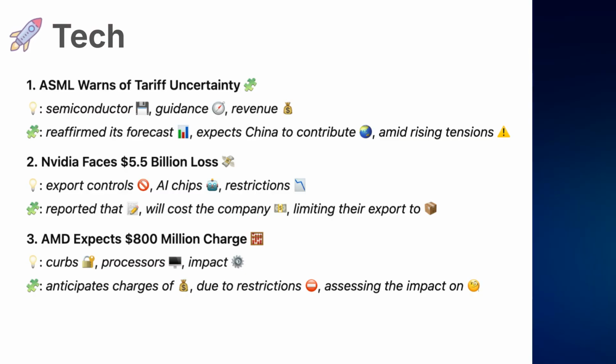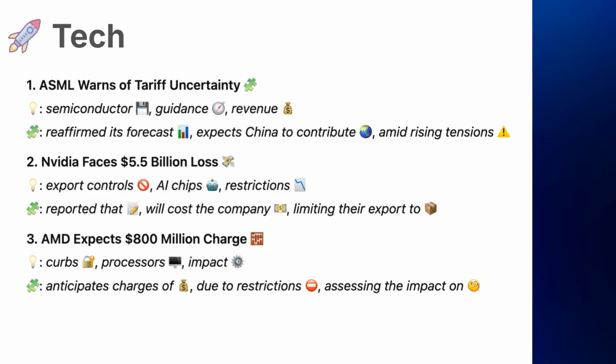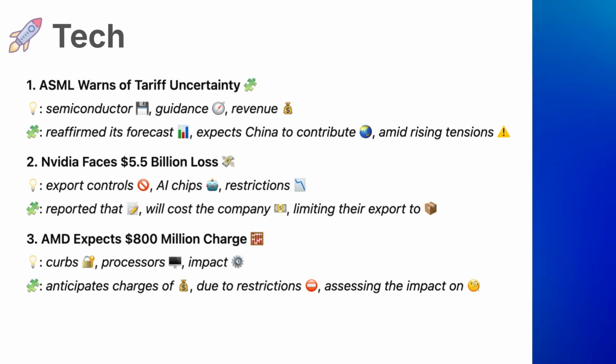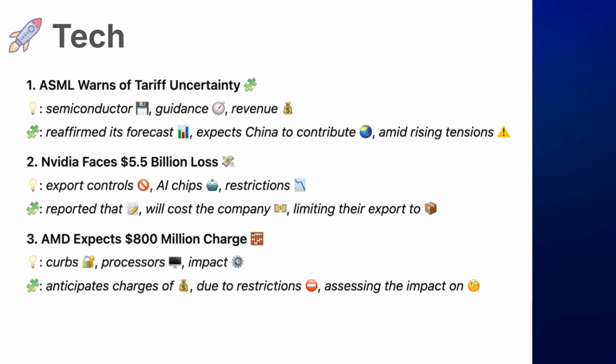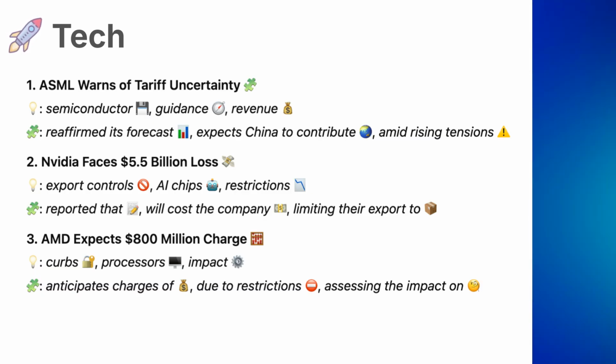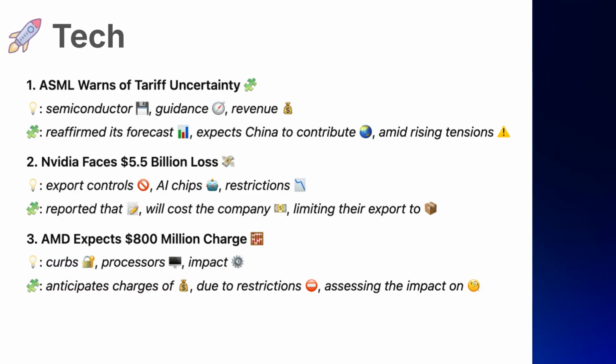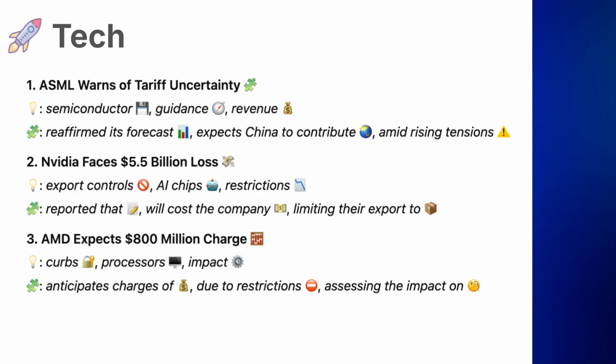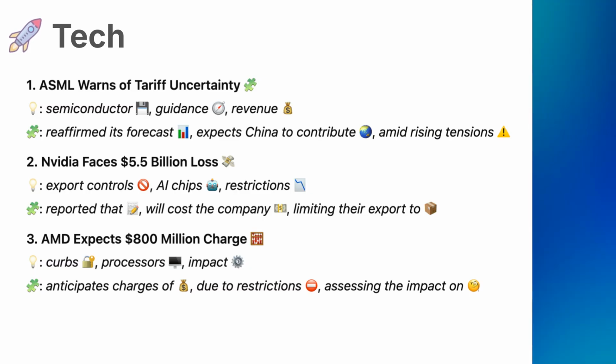Now, let's learn the related vocabulary and useful phrases. 1. Vocabulary. Semiconductor, a material used to produce computer chips, essential for modern electronics. Guidance, a company's forecast or prediction about future financial performance. Revenue, the total amount of income generated by the sale of goods or services.